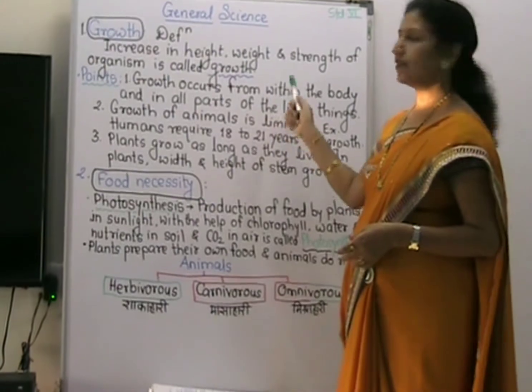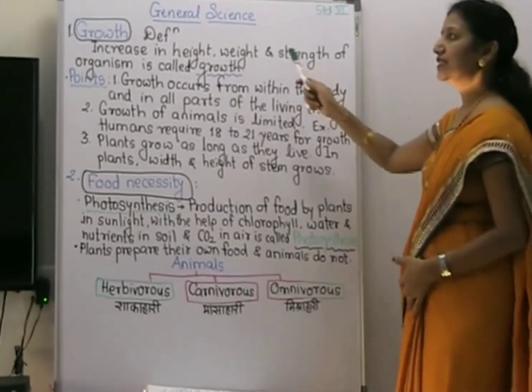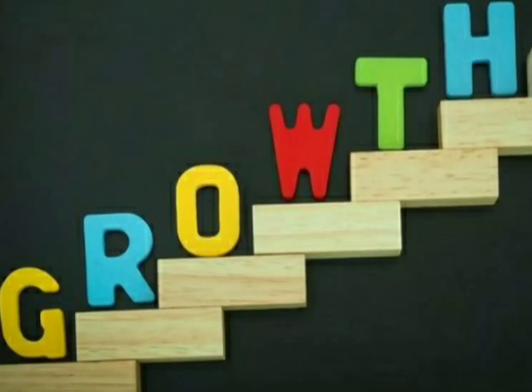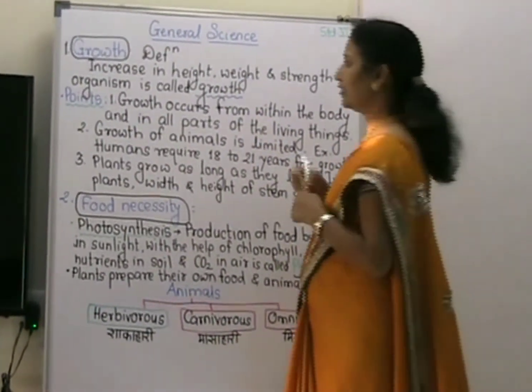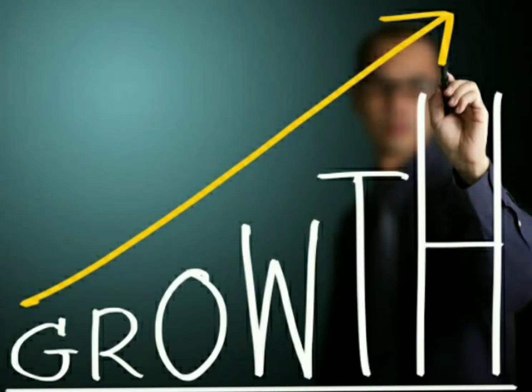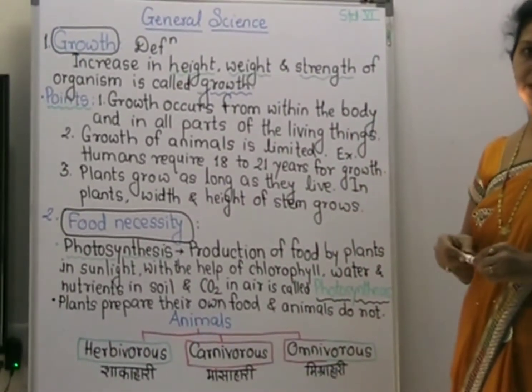That's why we can differentiate living things from non-living things. First of all, we will see the first characteristic, and that is growth. Now, we will study the definition of growth. Increase in height, weight and strength of an organism. Height, weight and strength of an organism is called growth.